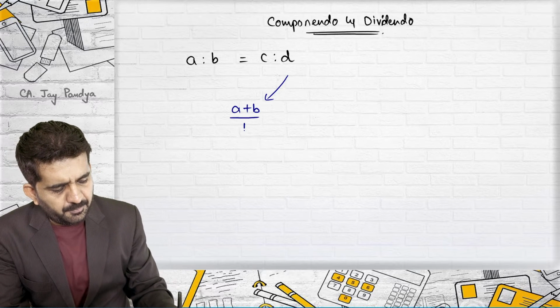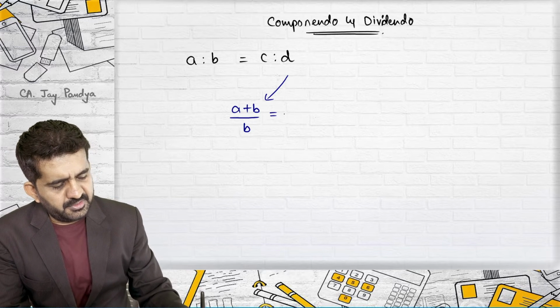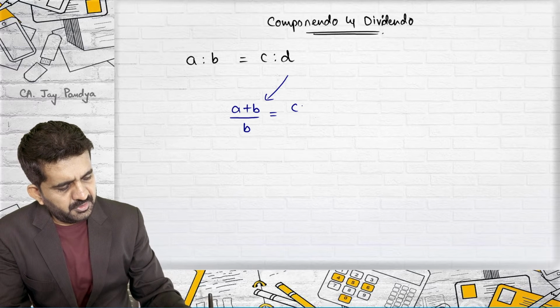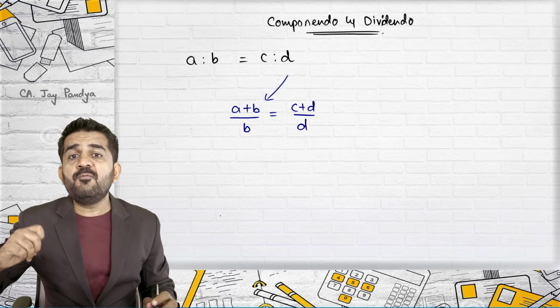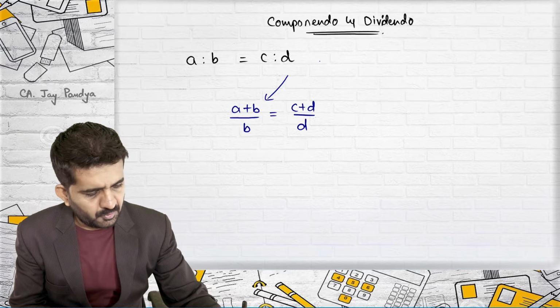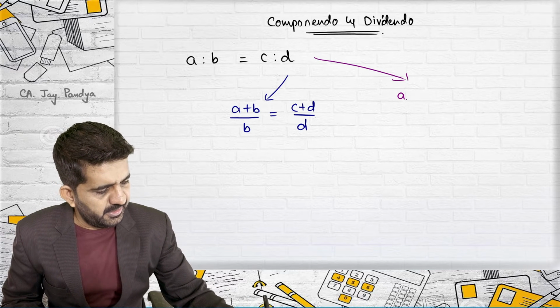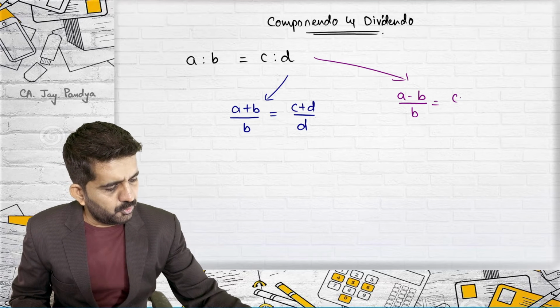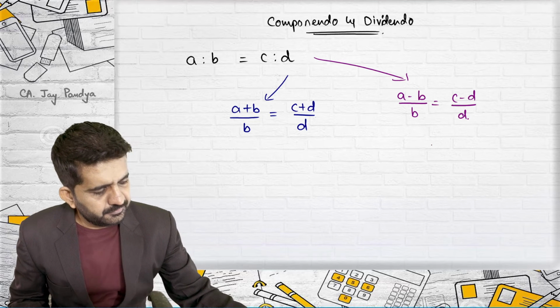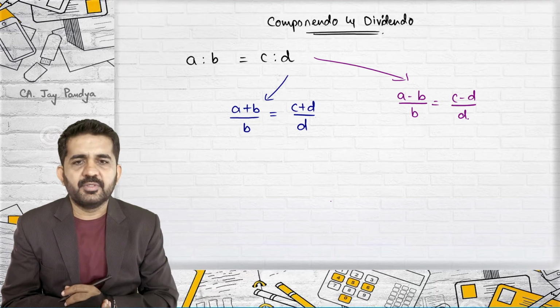A plus B upon B is equal to C plus D upon D. Now for the same equation, what does dividendo say? It says A minus B upon B is equal to C minus D upon D.